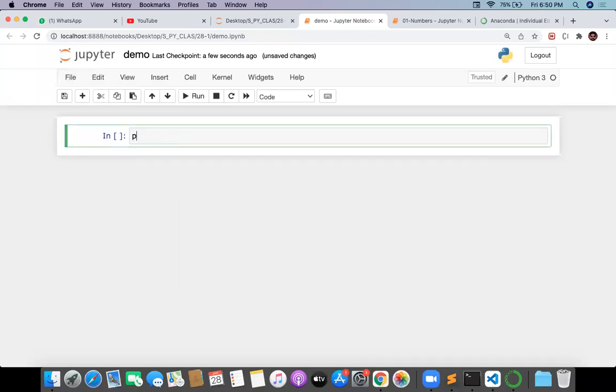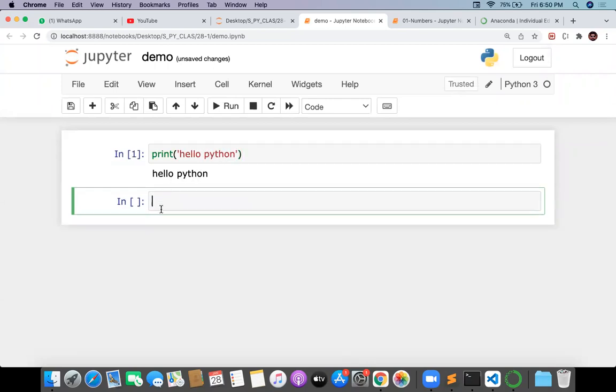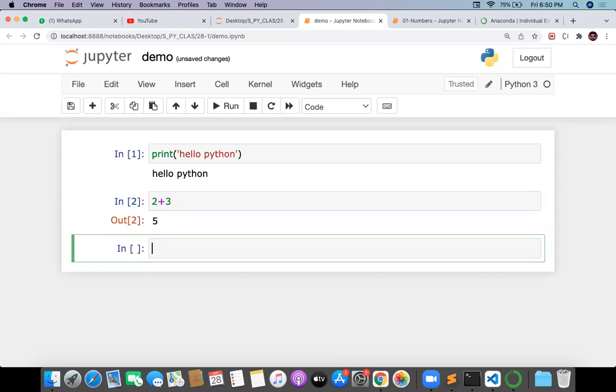First of all, I'm writing a print statement. Print, just like hello Python. Enter. I got the output, hello Python. Now just give 2 plus 3. 2 plus 3 got printed. Let me give some more things, like 1 plus 2 plus 1, 2, 3.